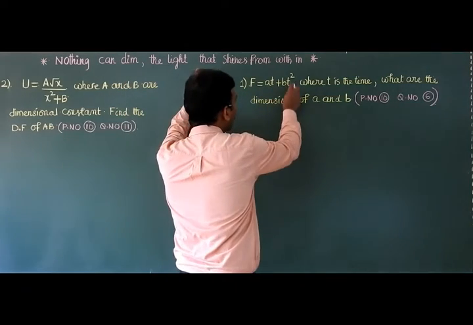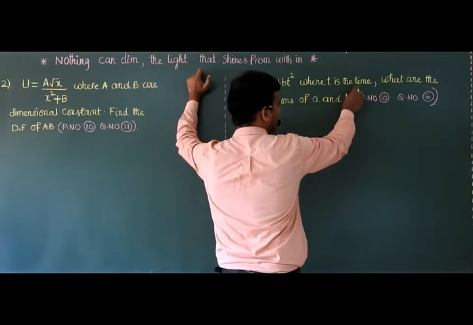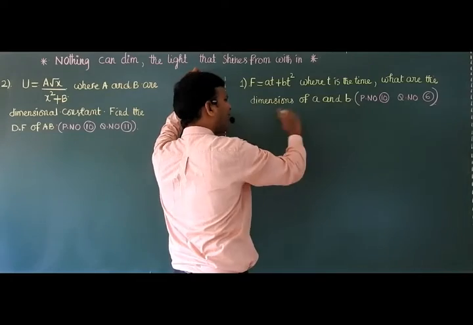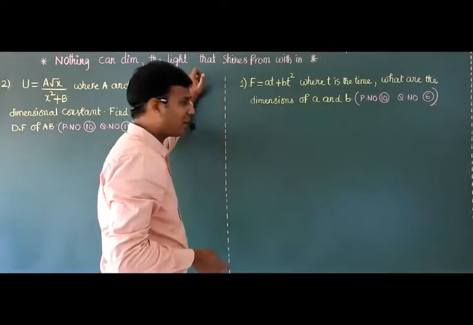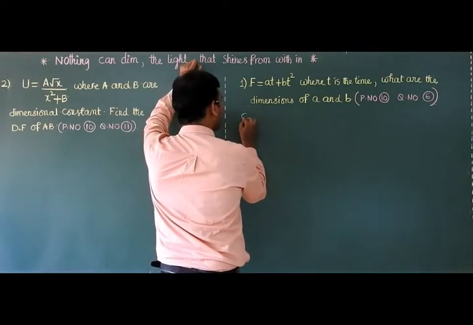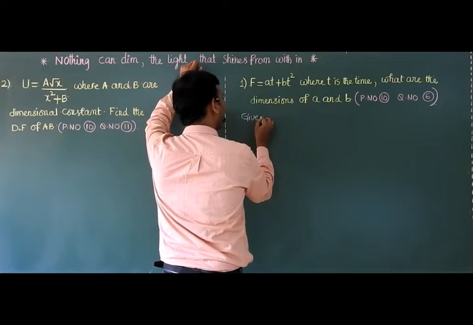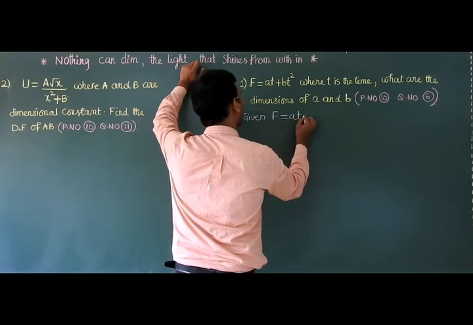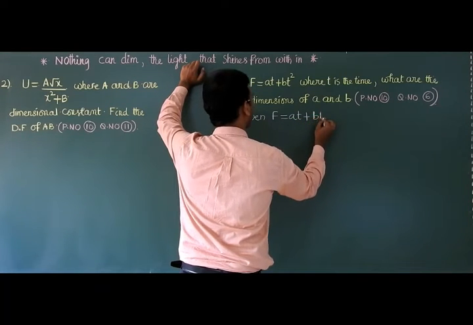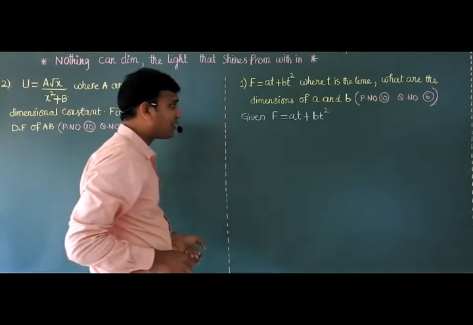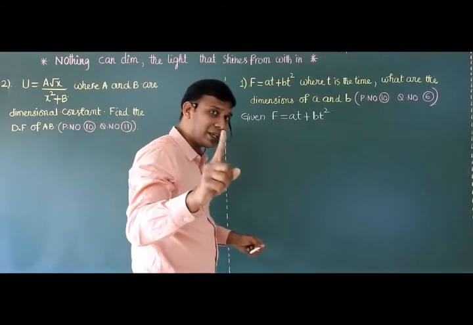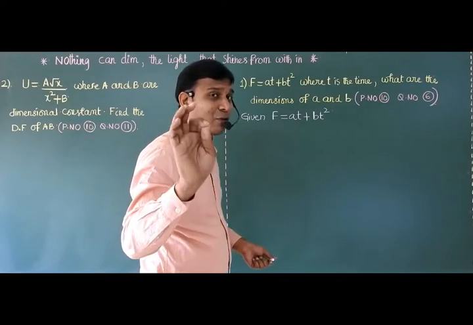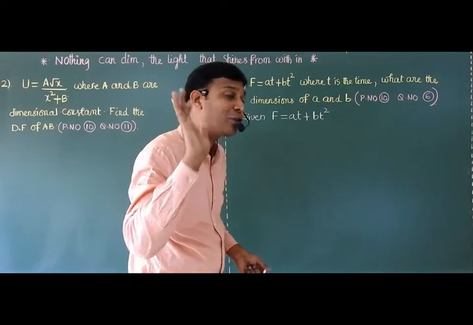So F is equal to at plus bt square, where t is the time. Now the question is, what are the dimensions, the dimensional formula, of a and b. It is given that F is equal to at plus bt square, where a and b are constants, and t is time. F is the force.